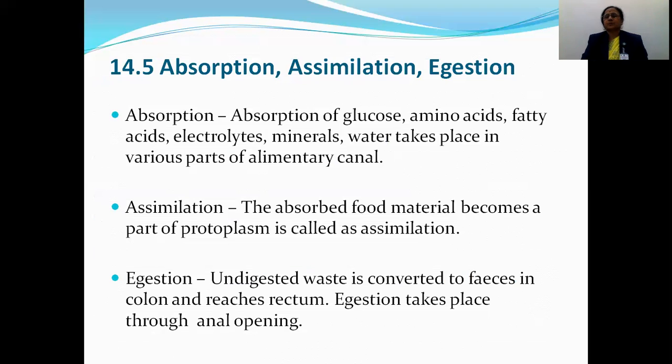Then absorption, assimilation, and egestion take place. Absorption means digested food material is absorbed into the blood. While assimilation means absorbed food material becomes a part of protoplasm. This is known as assimilation. And the last part is egestion, that is, undigested waste material is thrown out of the body through the anal opening.